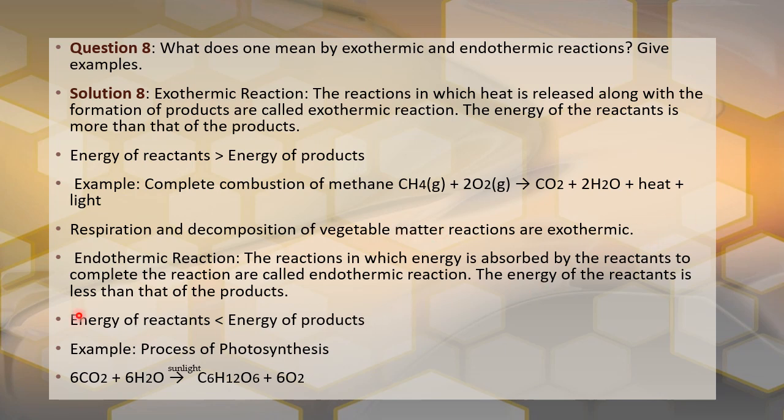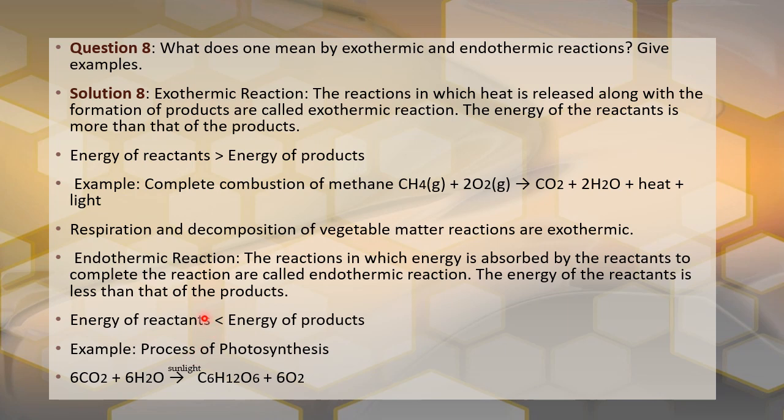Now endothermic reaction. The reactions in which energy is absorbed by the reactants to complete the reaction are called endothermic reactions. Why? Because the energy of the reactants is less than the energy of the products, in the reverse way. Therefore, it is called endothermic.